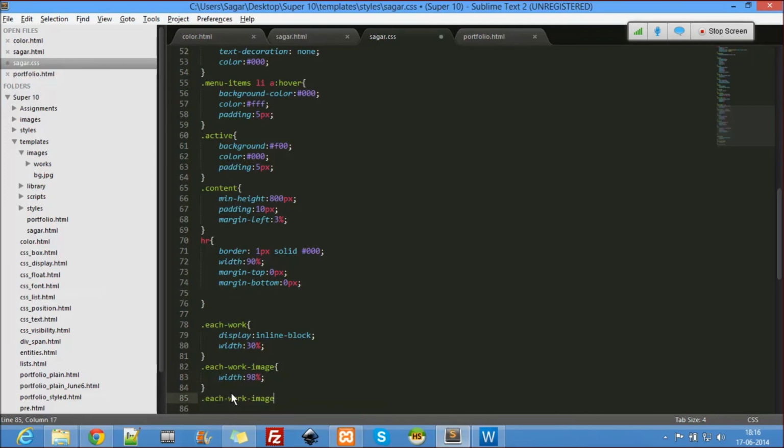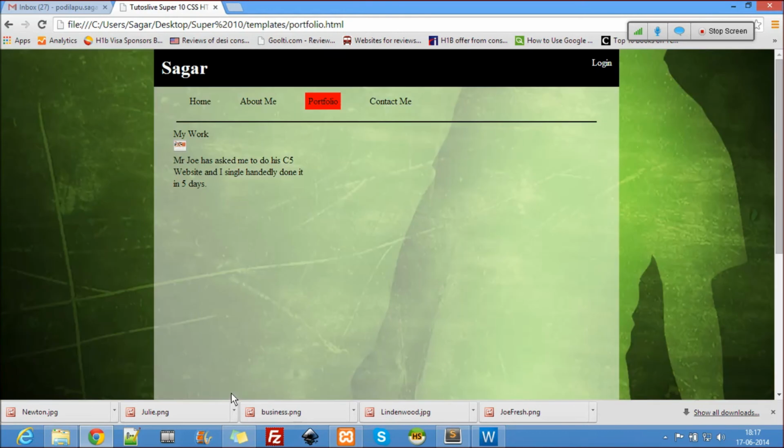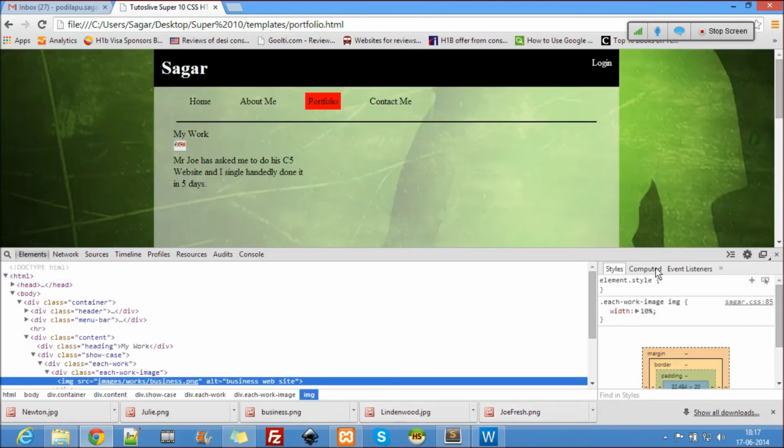Inside that there is an image. Now here, you have to control the width from here. Let's use 10% and see what happens. See, it has become very small. So it's the image which is playing the part.